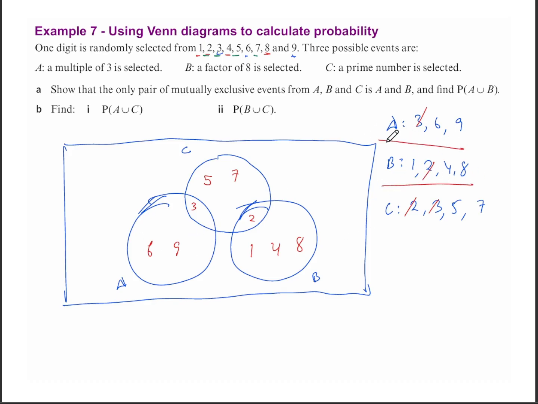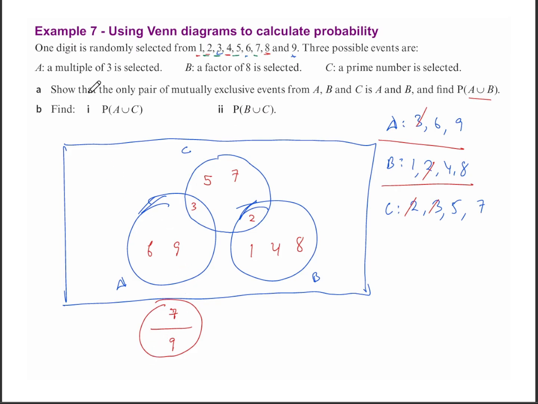A and B, their numbers have nothing in common. We have already shown that. Then we're told to find the probability of A union B. A union B is everything in A and everything in B. How many numbers are there? 1, 2, 3, 4, 5, 6, 7. So there are 7 total successful outcomes over a total of 9 possible outcomes. And that right there will be your probability, 7 over 9. Because there are 7 numbers in A union B over a total of 9 numbers. So the probability will be 7 over 9.